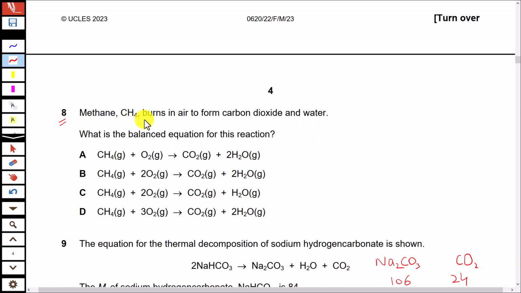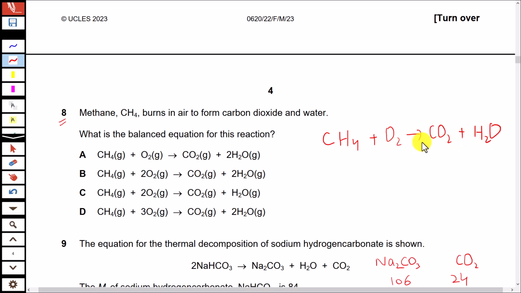Question 8. Methane burns in air to form carbon dioxide and water. What is the balanced equation for this reaction? Let's write this reaction separately. Methane reacts with oxygen to produce carbon dioxide and water.